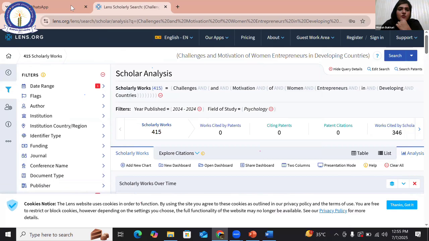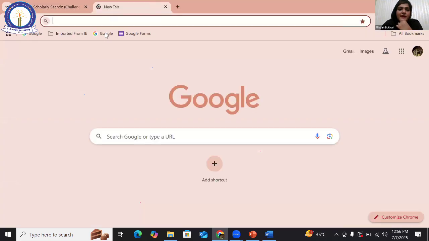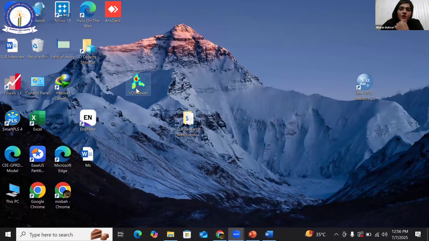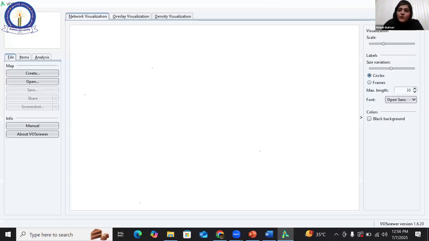Now I would go toward the VOS viewer. VOS viewer is very important as well. I have downloaded VOS viewer as software, and it is on my laptop. I'm going to open it. VOS viewer is a very important software that gives us charts and tables relevant to our co-authorship and our bibliometric analysis, provided that we have our own fact sheet.